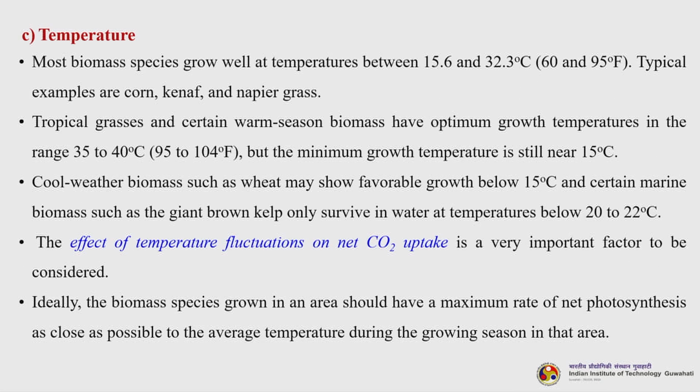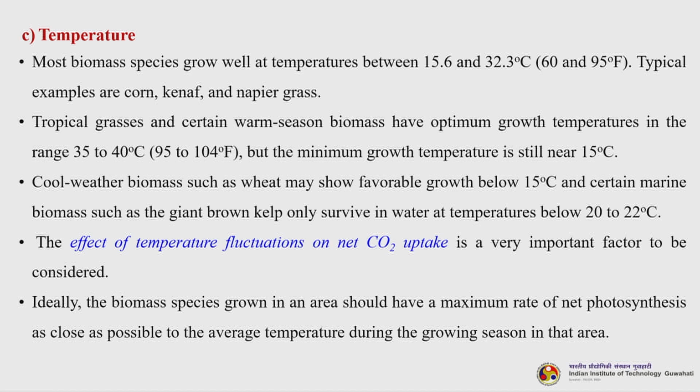Now, let us understand the effect of temperature. Most biomass species grow well at temperatures between 15.6 and 32.3 degree centigrade. Typical examples are corn, kenaf and Napier grass. Kenaf is basically from the African continent. It has been planted for years for food and fiber purposes. Napier grass is another plant, from the grass family, which is being used for fuel production.